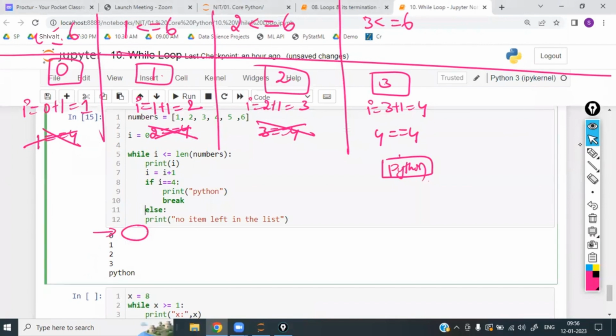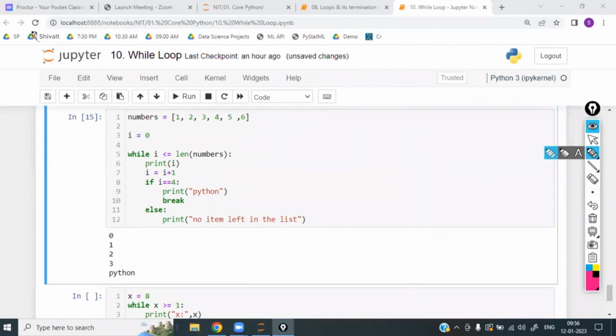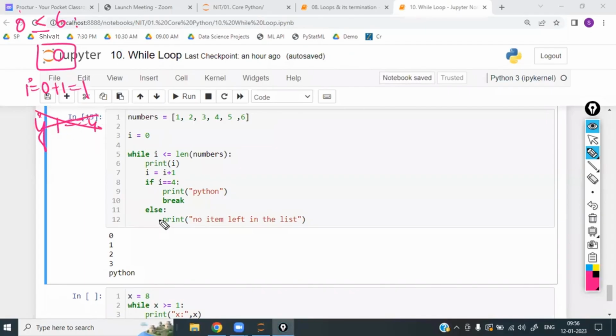Sir, for example, what if this else is inside? Let us assume the else is inside. Now write the program once again, step by step. Once again, I is equal to 0, which is less than or equal to 6. Again, same. Print I, print 0. Next, I is equal to I plus 1, that is 0 plus 1, which is 1. Now, if 1 is equal to 4? No. If it is no, then else. Else is related to if. Related to if means if the if is failing, automatically else is to be printed. What to be printed? No item left in list.